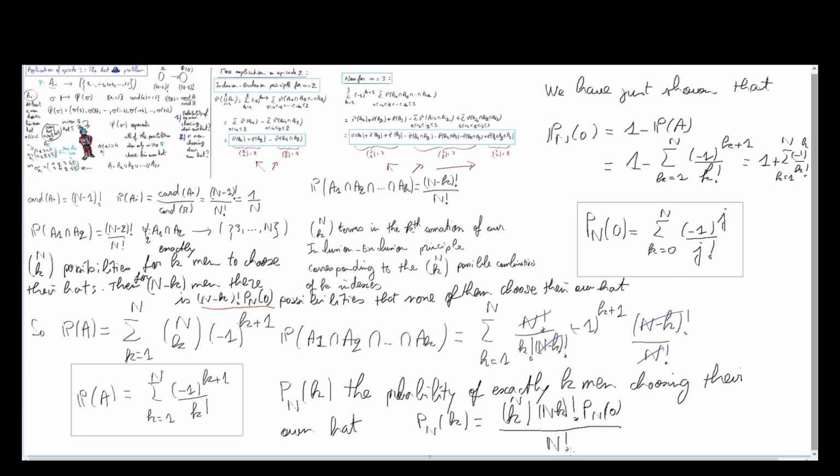Which is factorial of n, and that gives us a factorial of k below, and we also have P of n minus k 0, which gives us, we end up with P of n minus k 0 over factorial of k, which gives us the sum from j equals 0 to n minus k of minus 1 to the power of j over factorial of j, over factorial of k.